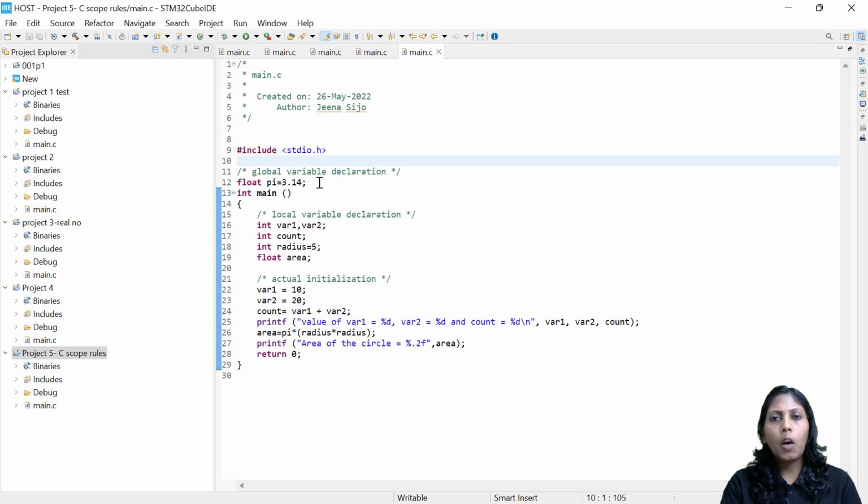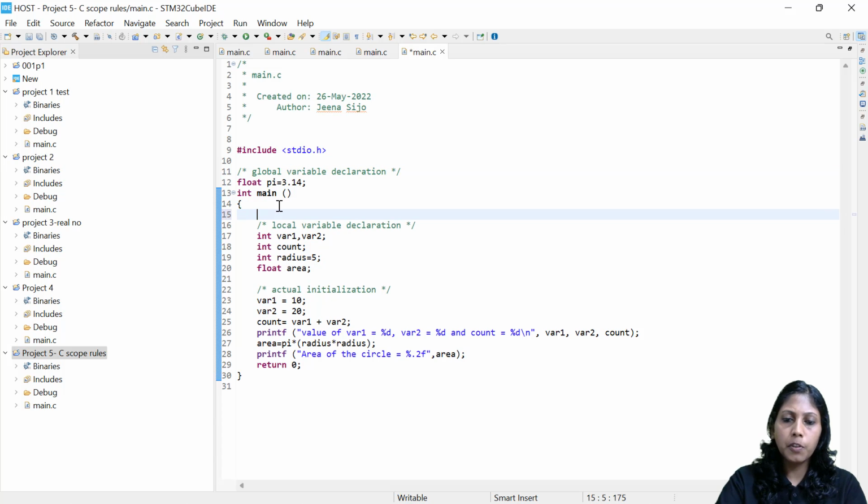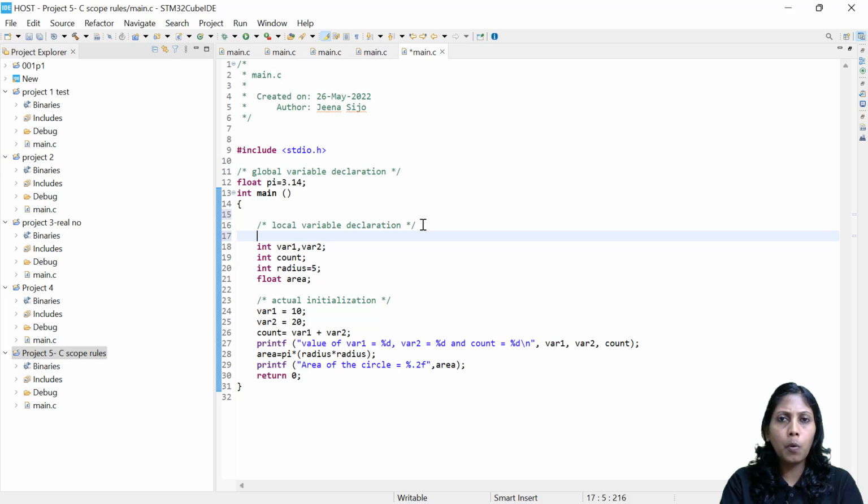That's it. Now, one more case I would like to discuss here, which we have already seen in the presentation. Suppose I am having a variable with a name, for example here I have float pi is 3.14, which is a global variable so far. Now, inside the main function, if I am declaring any variable, it becomes a local variable.